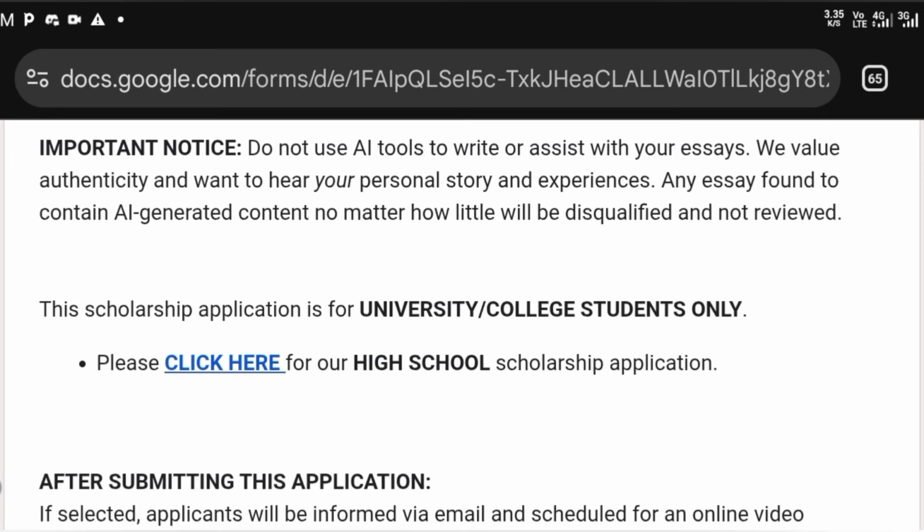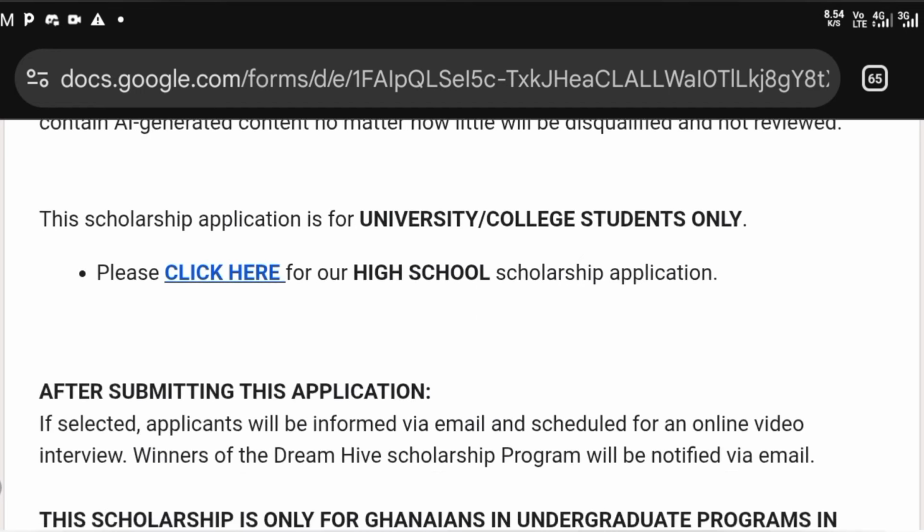As you can see right here, you can click on this hyperlink for the high school scholarship application form. So once again, what we are using right now is the university or college students application form. I'm going to use that to explain to you how you can actually fill the form and land the scholarship. So once again, if you want to apply for the high school scholarship, you can click there.